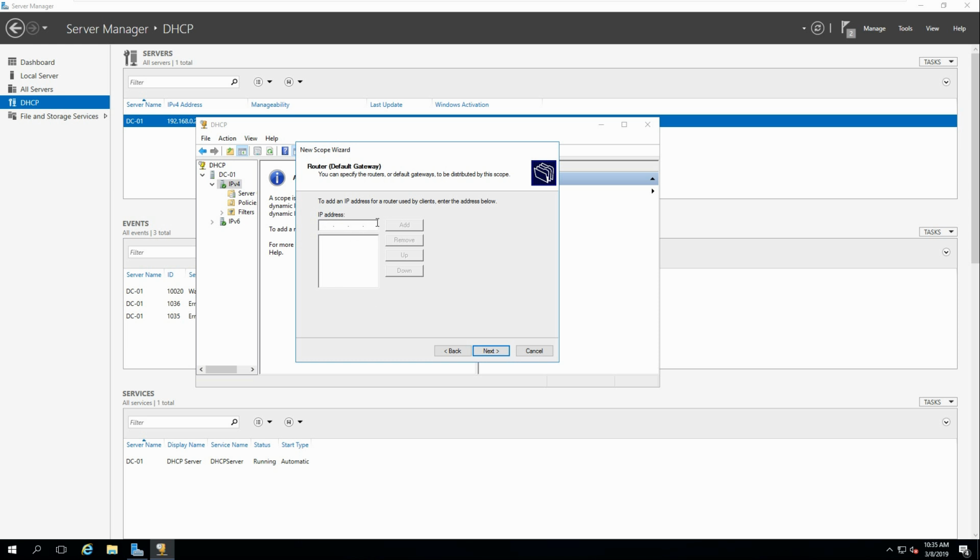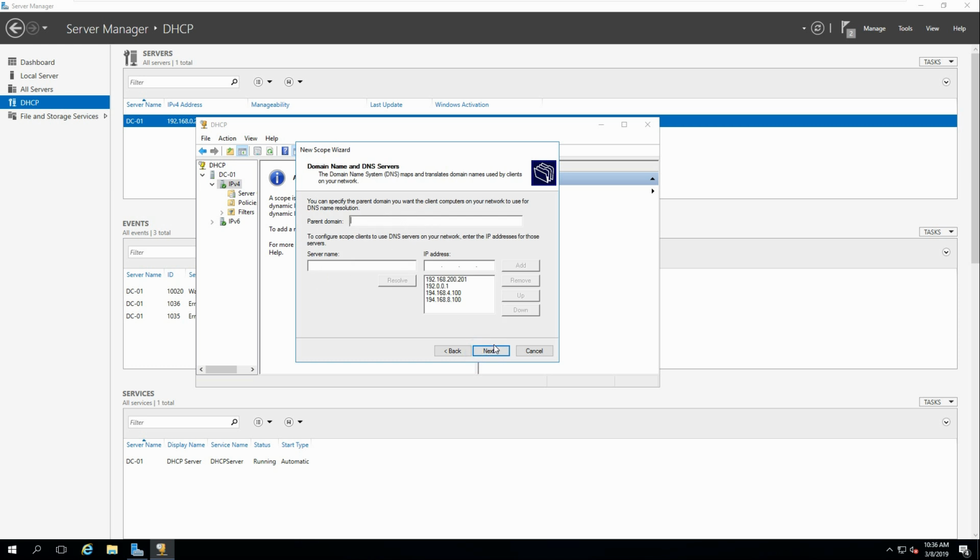Now we need to actually put in the default gateway for the actual router. And this one is 10.10.10.1. Click next. Here on this part, you need to specify what you need for your DNS servers.